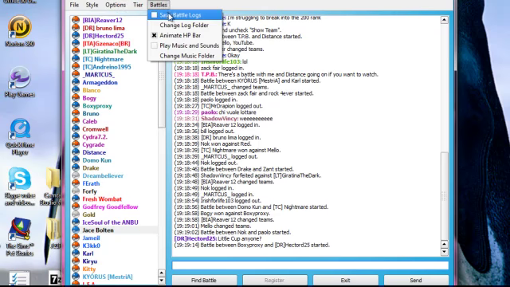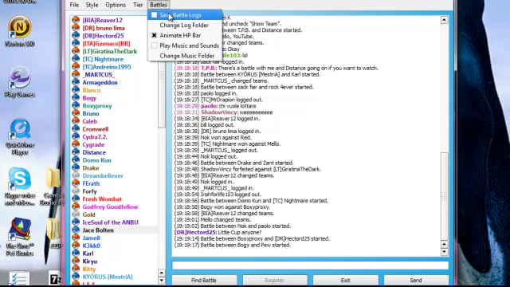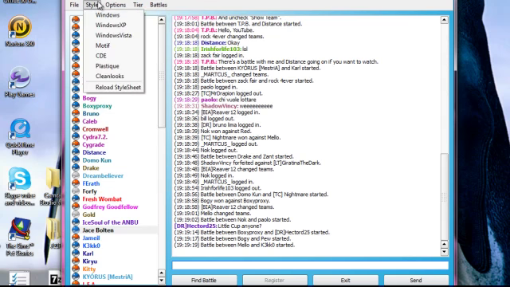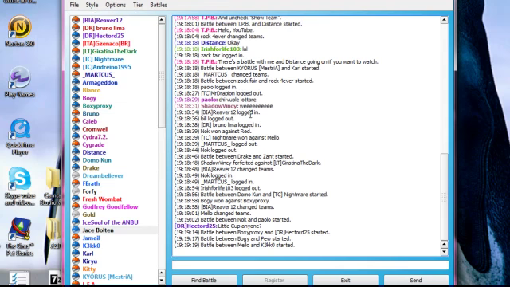Battles, save battle logs, so you can save the text that shows in a battle log. Play music and sounds is really awesome. It's got the cries and battle music to the game, and you can change the music folder to make your own. Animated HP bars elongate the battle somewhat for the animation, but it doesn't really make a difference.